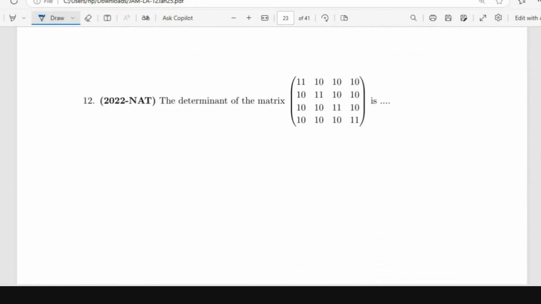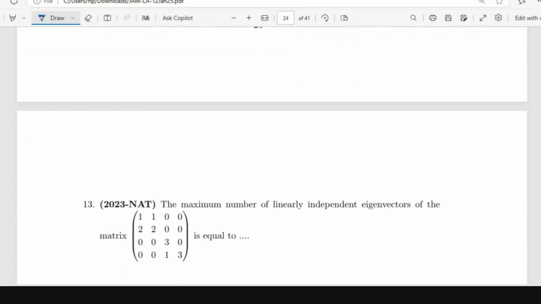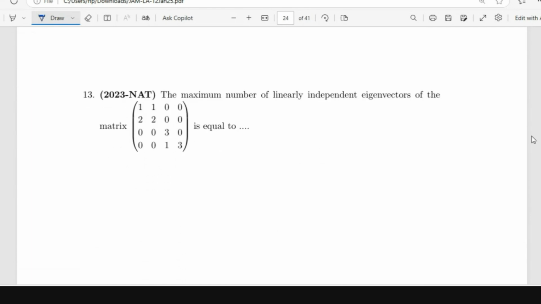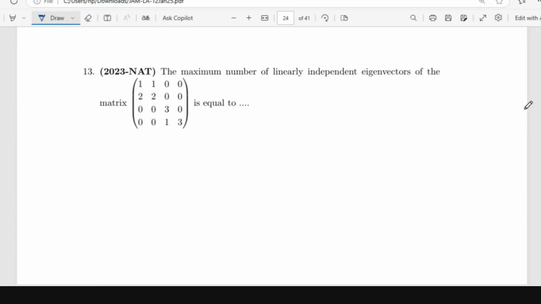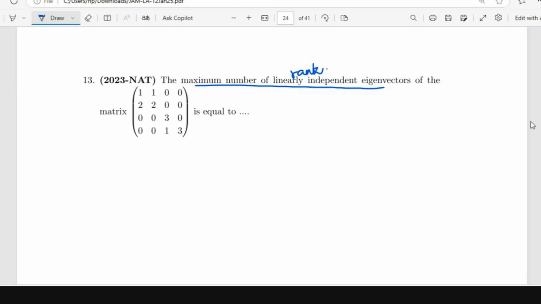This determinant question, I guess you can do. The maximum number of linearly independent eigenvectors is equal to the rank of the matrix, right? Rank of the matrix is nothing but the number of linearly independent eigenvectors, right?